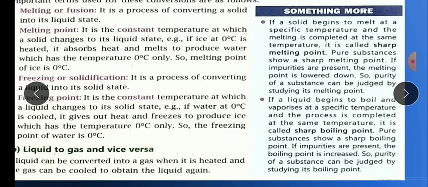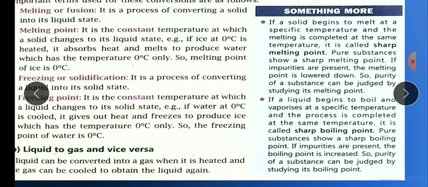So always remember, in short they are saying that pure substances, that is fixed composition substances, will show the sharp melting point, whereas impure ones will not show the sharp melting point, okay. Why? Because they have the impurities and their temperature will not be specific, okay. It will be a degree less or a degree more, not a specific one.